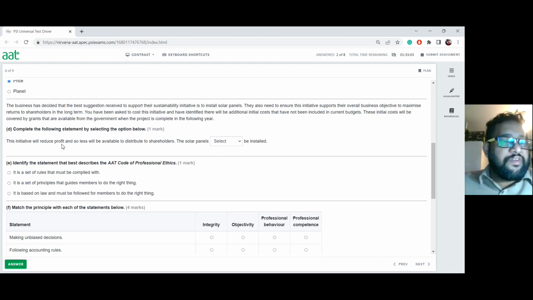Even though it reduces the profit, so less will be available to the shareholders, the other initial cost, which is not included in the budget, is never going to be a part of the cost calculation, because this is not going to reduce it further down, since it can be covered by the government grant. So we are expected to take the hit anyway, even though the profit is going to be less for the shareholders. Now, for the long term, they will not lose out because we'll be more energy efficient with the solar panels installed in the business. So I will say we should go for it. Okay.